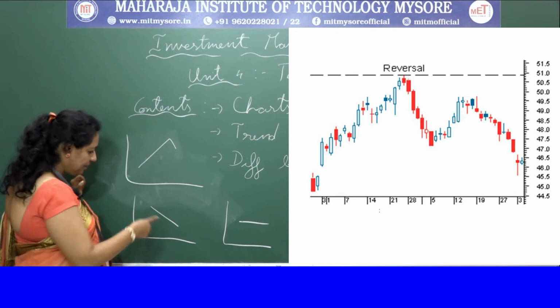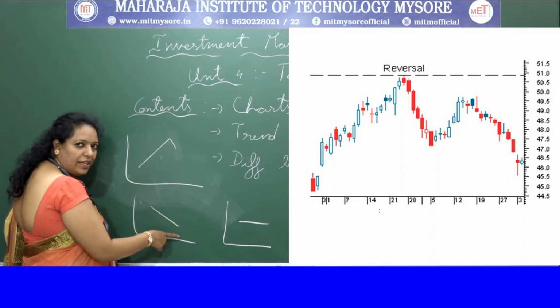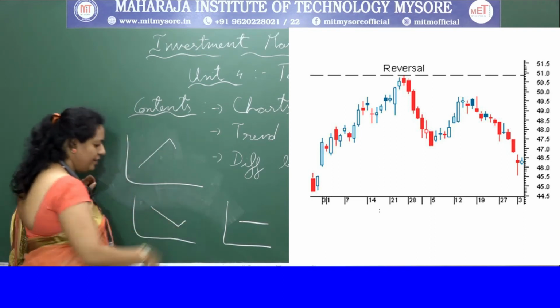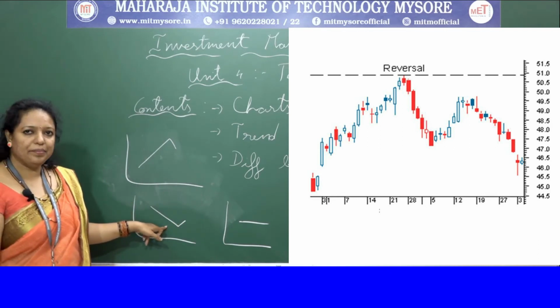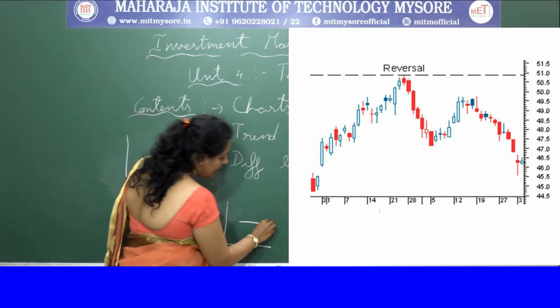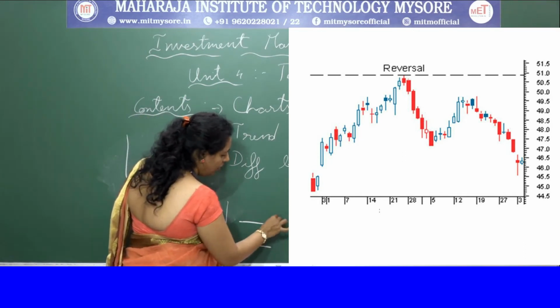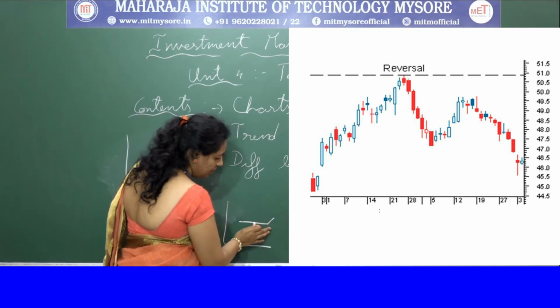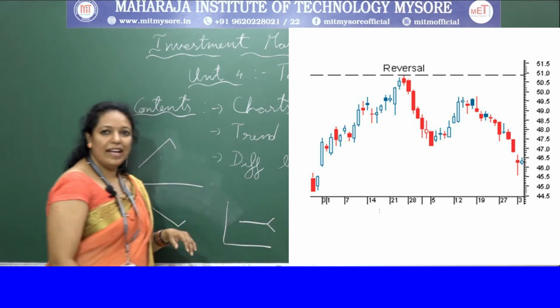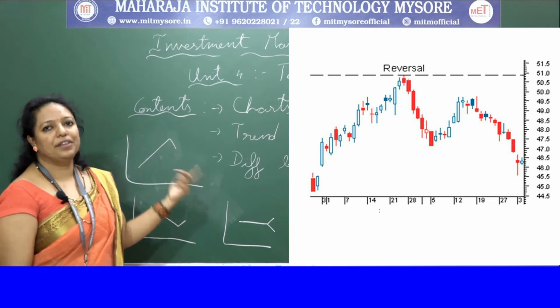In the same way, in the falling trend, if it starts increasing, then that is the change of trend. Then in the flat, if it is rising or coming down, then we call it trend reversal.